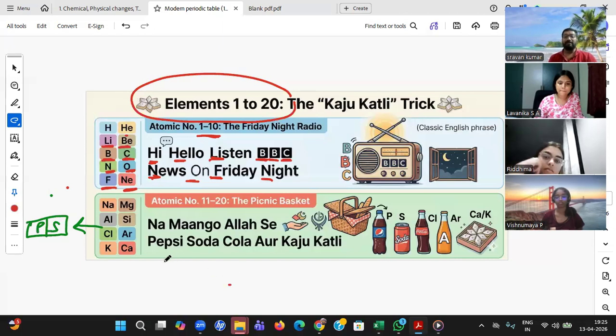Na mango Allah se Pepsi, soda, cola or kaju katli. Again, this is illogical. I just made it like that. Na, sodium. Mg, magnesium. Al, aluminium.